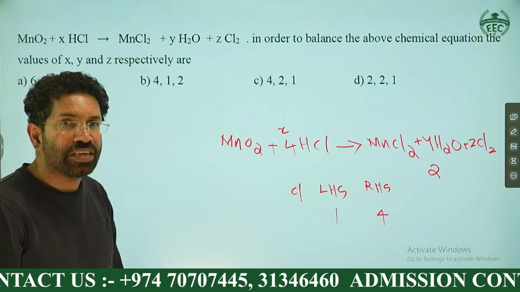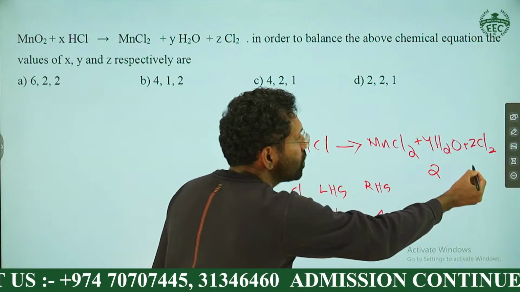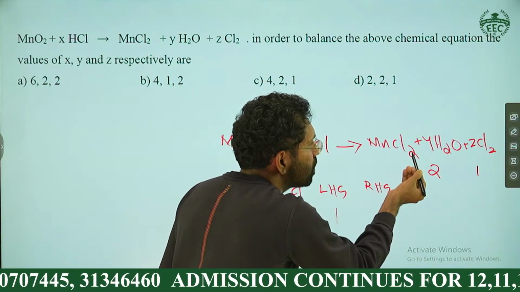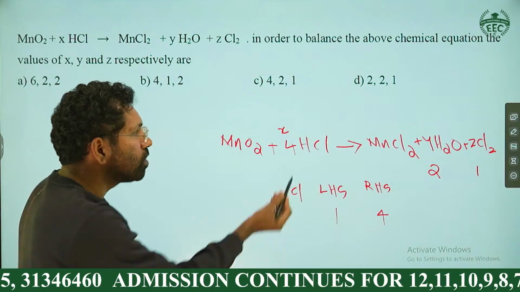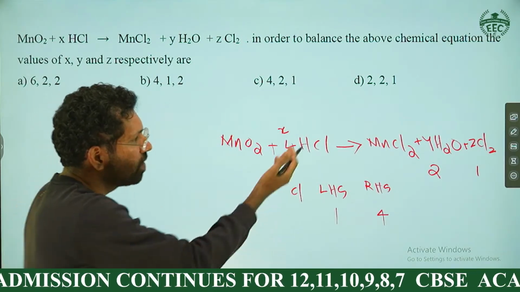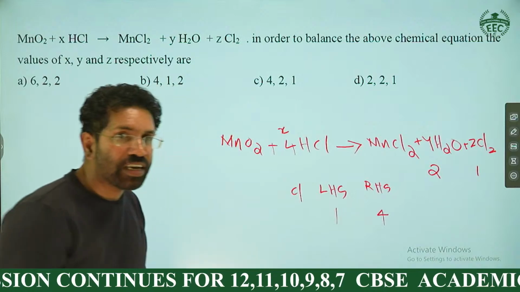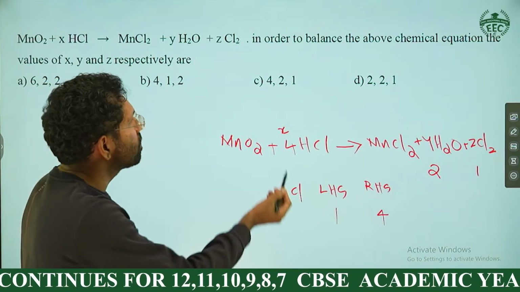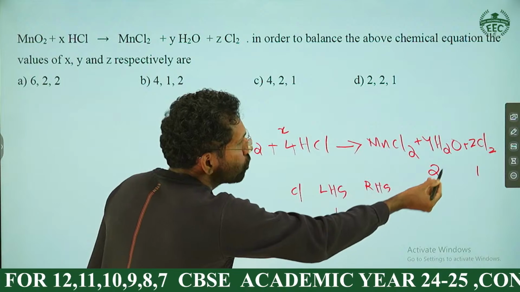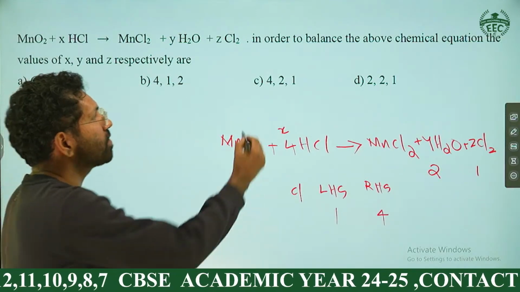And what about Z? Z is already 1 because there is no other option. Total number of chlorine on the LHS is 4, and on the RHS is 4. Chlorine is balanced, hydrogen is balanced, everything is balanced. So the answer is X equal to 4, Y equal to 2, Z equal to 1. So the answer is C.